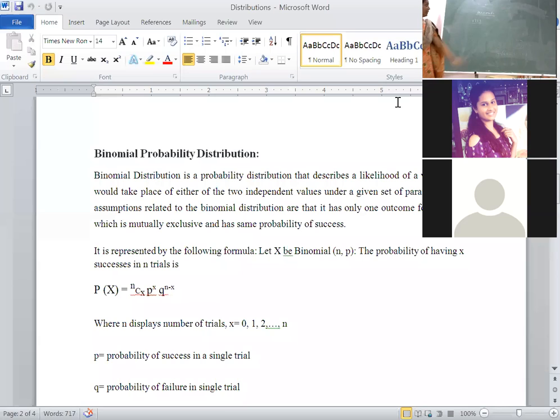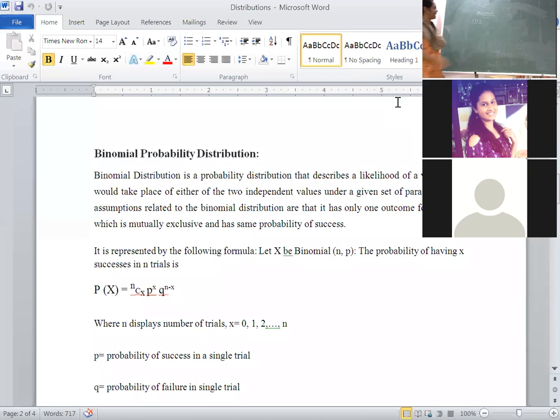Okay. Again, coming back to binomial distribution. Binomial distribution has certain assumptions. Listen to the assumptions carefully here. First assumption: a random experiment is performed repeatedly, a finite and fixed number of times.